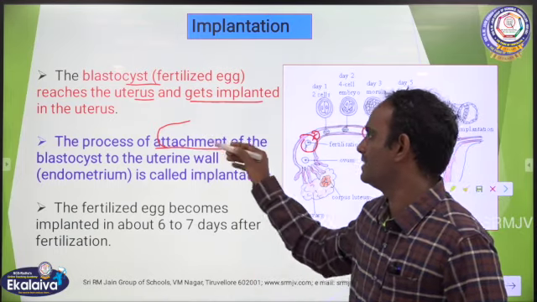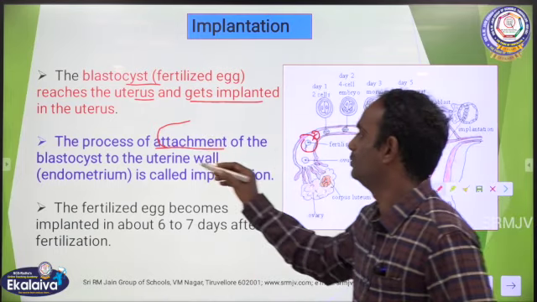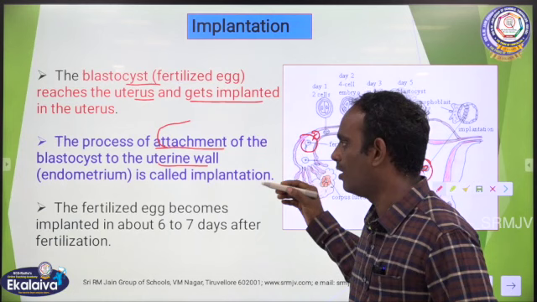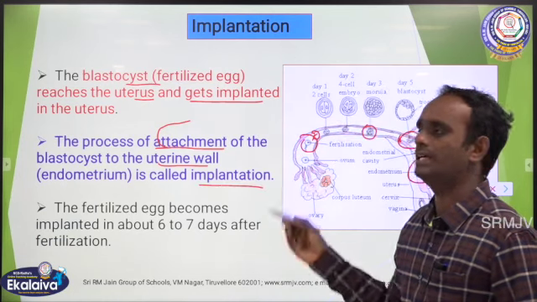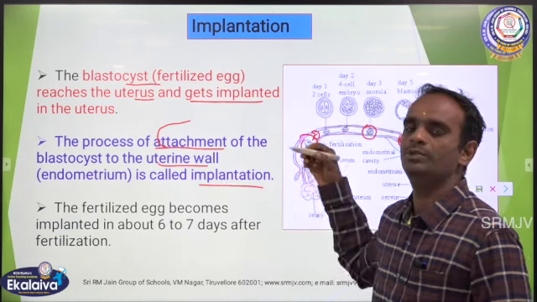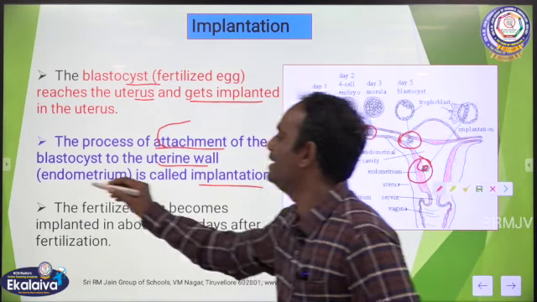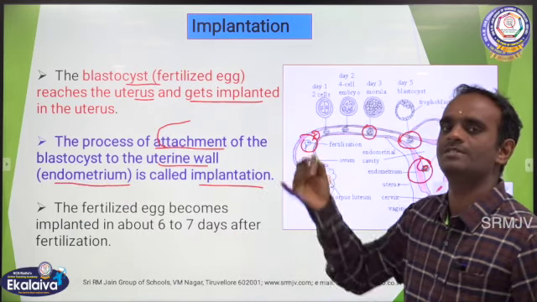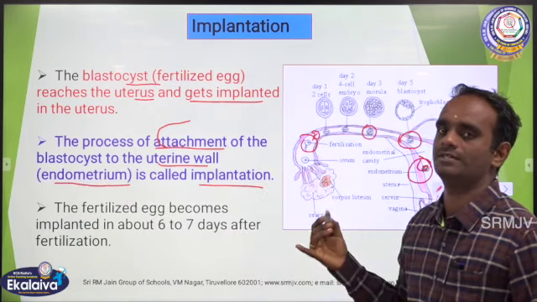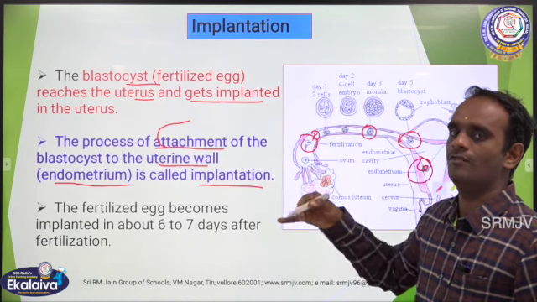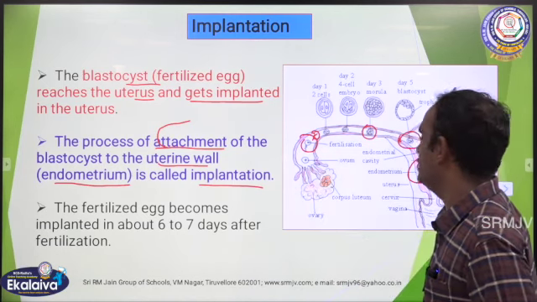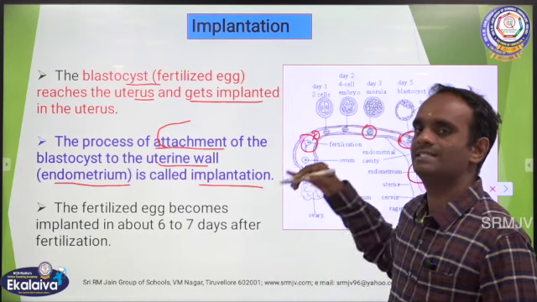So the process of attachment of the blastocyst to the uterus or uterine wall is called implantation. The name of the uterine wall is endometrium. Endometrium is nothing but the walls of the uterus. That is the site of attachment, here only the blastocyst is attached.